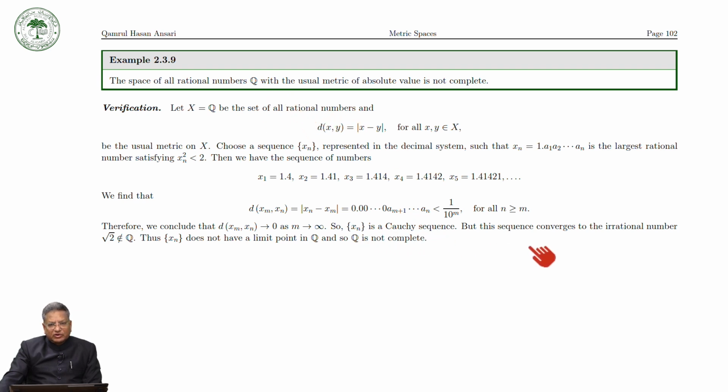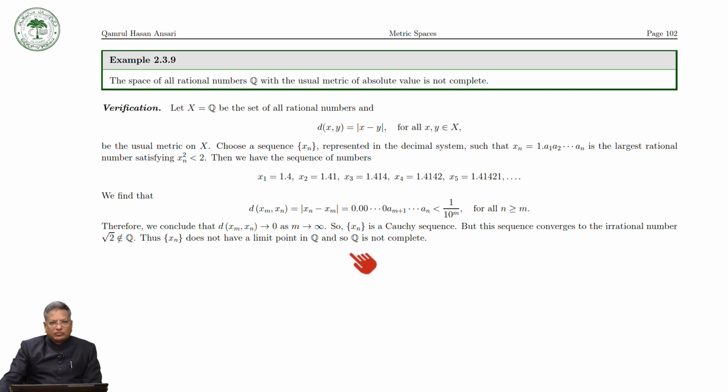But we know that this sequence converges to the square root of 2, but the square root of 2 is not an element of Q, and therefore xn is a sequence in Q which does not converge to a point in Q, and therefore Q is not complete.